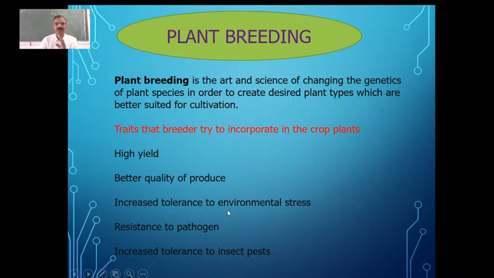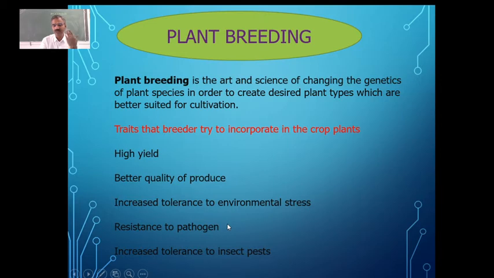That is, increased tolerance to stresses like water scarcity, sometimes too much water, or temperature, or salinity. Continued use of irrigation leads to salinity. So these are all the environmental stresses, and the plants should be able to overcome this problem.